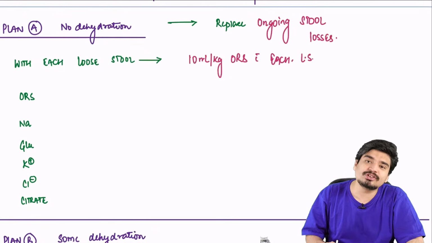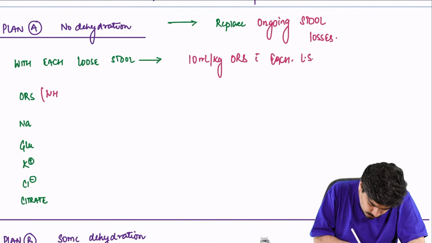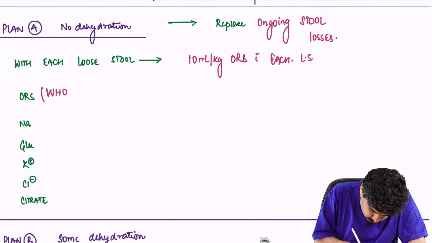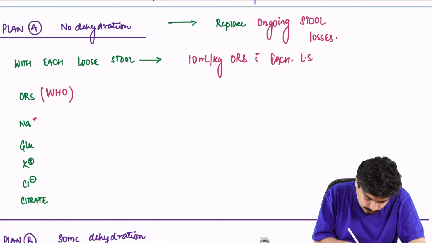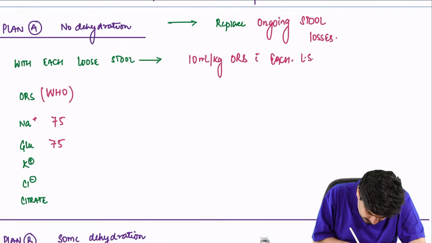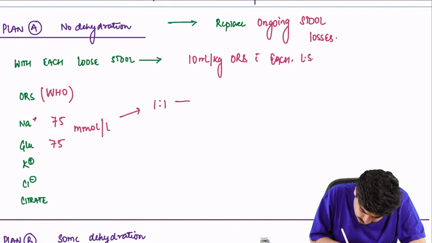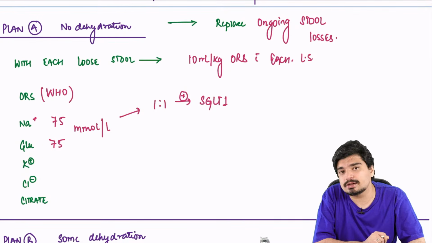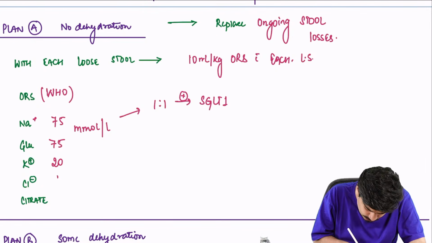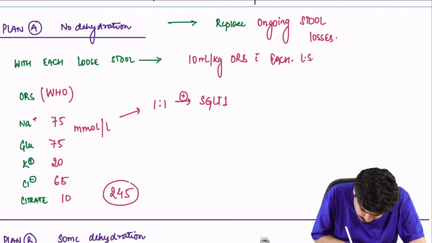Now this ORS, what does it contain? This is the WHO formulation of ORS. It contains sodium, glucose, potassium, chloride, and citrate. Sodium and glucose are both 75 millimole per liter, in a 1:1 ratio. This promotes sodium absorption via the SGLT1 channel. Potassium is 20, chloride is 65, citrate is 10, so that the total is 245.